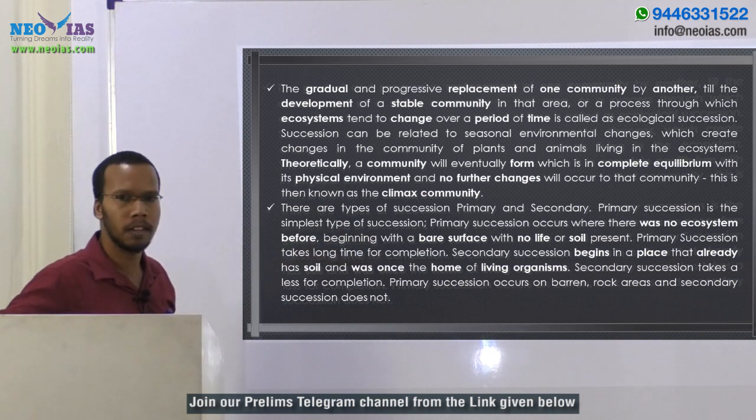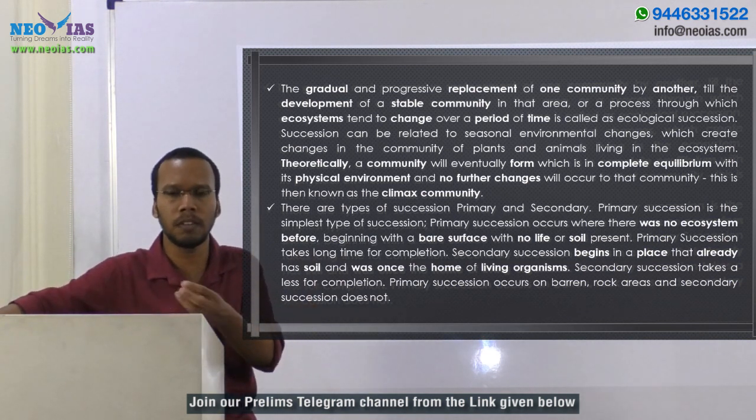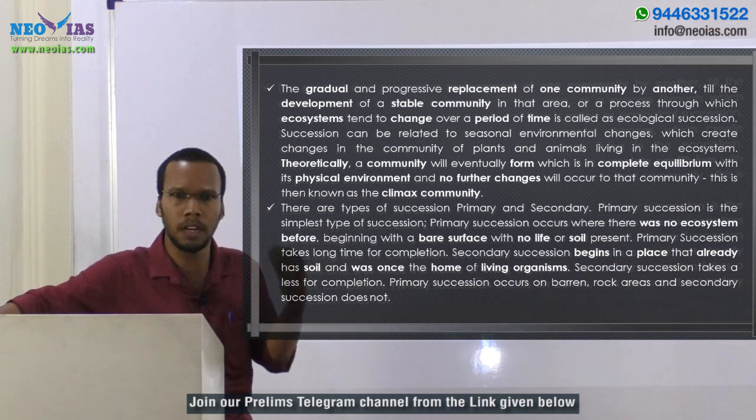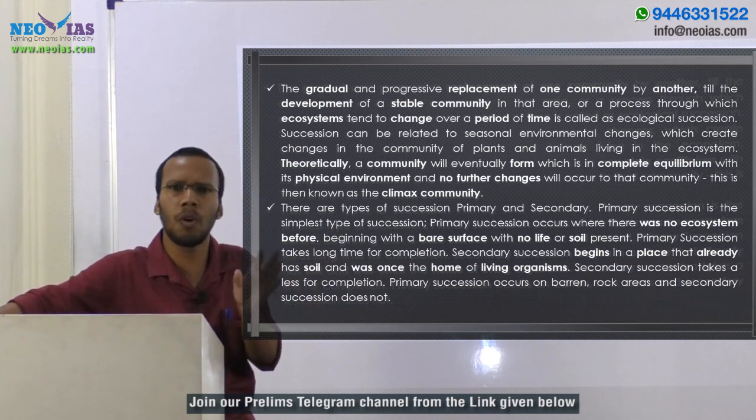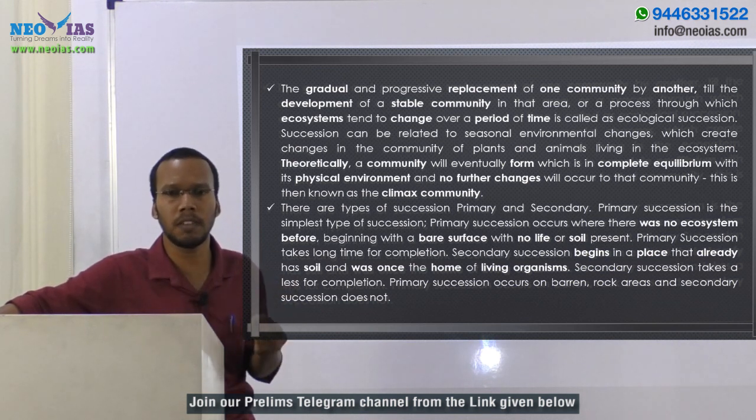or soil present, right? That's the example, like the recently erupted rock, and that will be converted into a forest ecosystem. How? The rock will be weathered and it will form some soil, and that area will be adopted by some species known as pioneer species, for example lichens. Lichens are the example for pioneer species. Okay, so these are the pioneer species. Pioneer species means the species which is colonizing in a newly developed area.